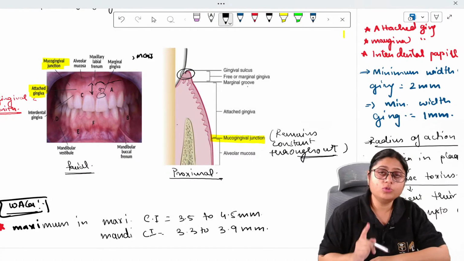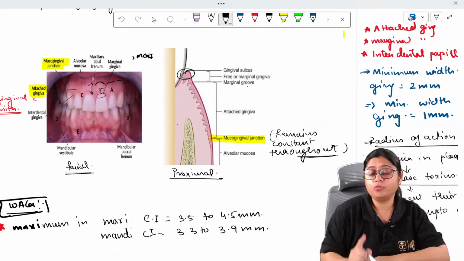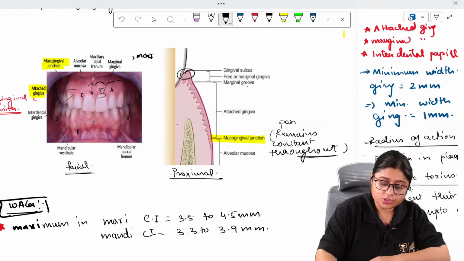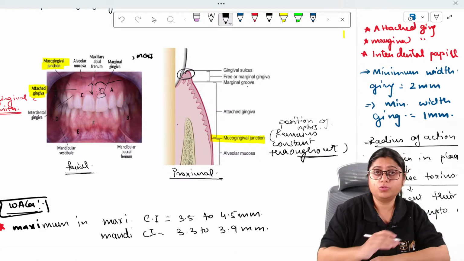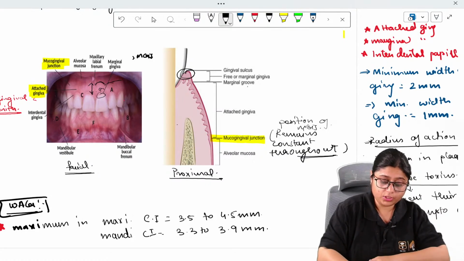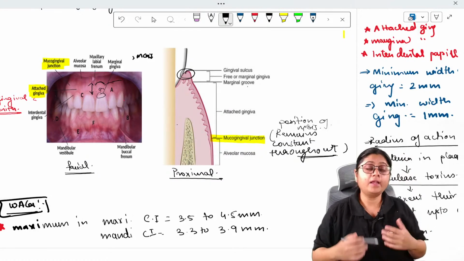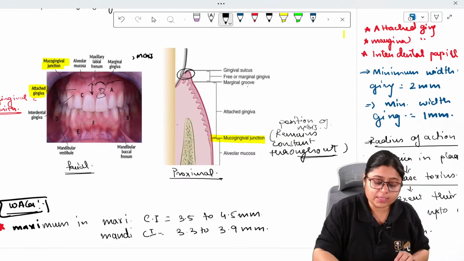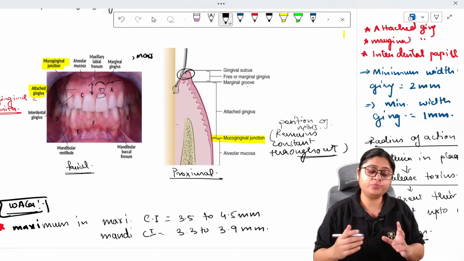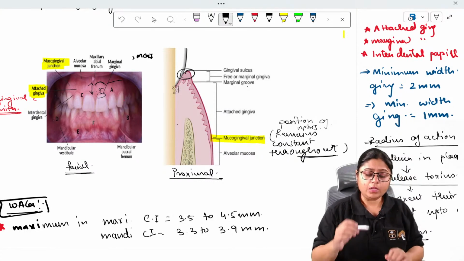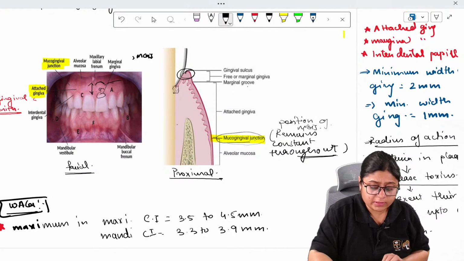Okay, remember this. The position of the mucogingival junction remains constant throughout life. This position will remain constant. And how does recession occur? Because of the recession of this marginal gingiva, as well as something which is here, which is called the junctional epithelium, about which we will be studying. Okay, so this is the mucogingival junction.